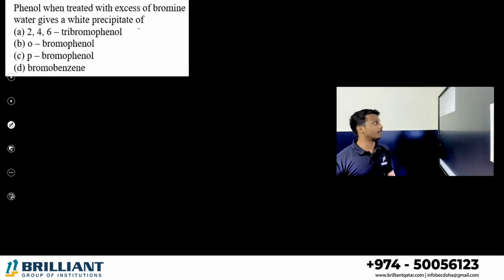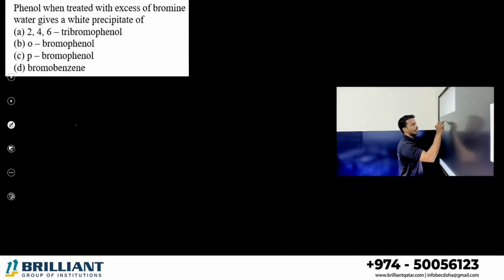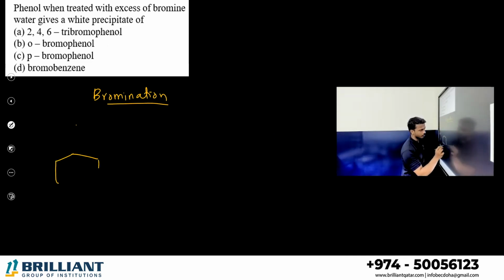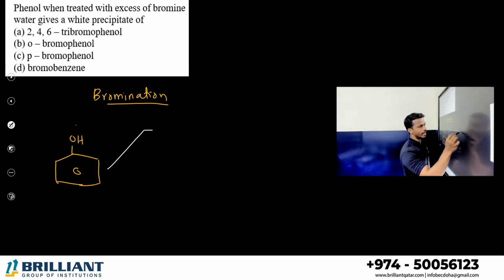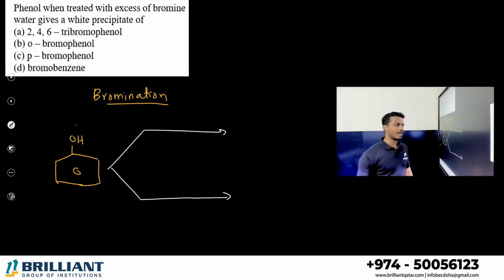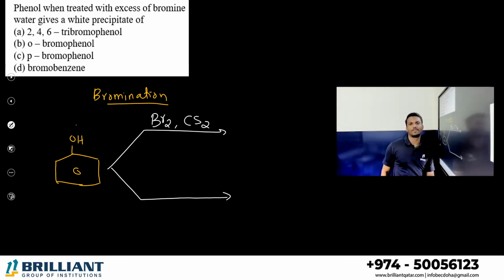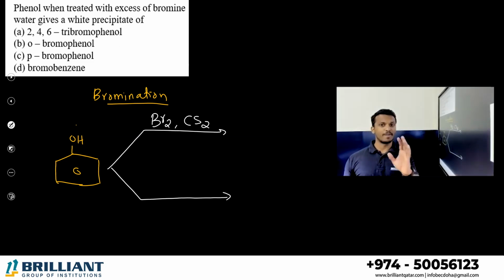In the same way you studied bromination also. Phenol, when treated with excess bromine, you studied two types of bromination in phenol. Phenol treating with which compound? Bromination also you can do in two types, mild bromination and strong bromination. If you want a lesser number of bromine atoms, use bromine in presence of carbon disulfide.